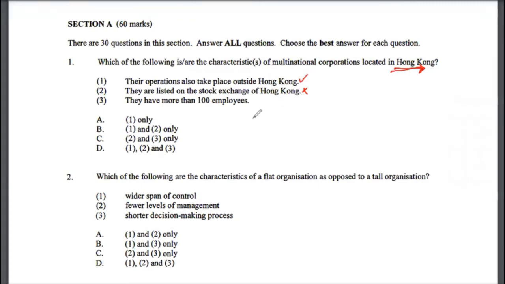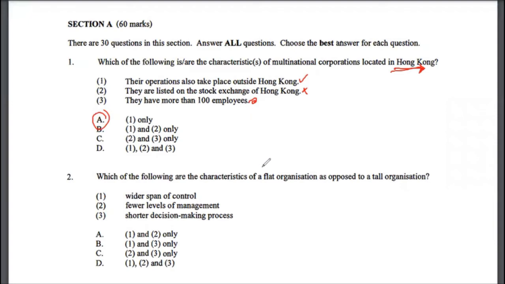Statement 3, they have more than 100 employees. Now again, that's up to the company. That's not one of the characteristics of a multinational corporation. Multinational corporations can have less than 100 employees. It's not necessary that they will always have 100 employees. So it's only the first statement which is true. So the correct answer to multiple choice 1 would be option A. Let's look at multiple choice 2.